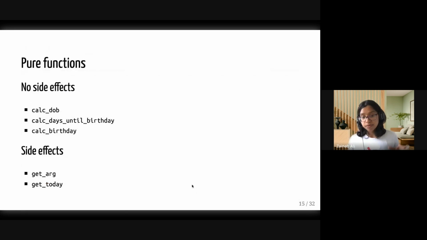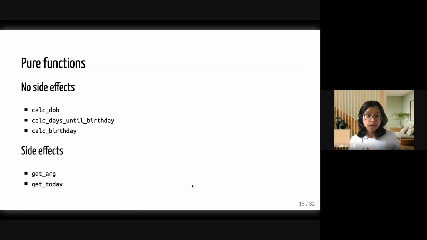Okay, so a quick recap on pure functions. Pure functions are functions which don't have side effects. We've written a few of those, such as calc date of birth, calc days until birthday, and calc birthday. We haven't shown you the definitions of those, but you can be sure that they're pure. And we also have a few functions with side effects, such as getArg and getToday, and we executed those at the very beginning. So we kind of sectioned off our side effecting code from our code that wasn't side effecting.